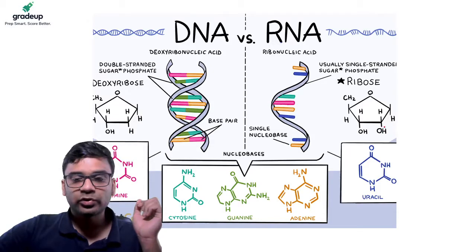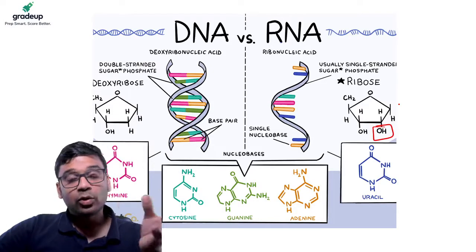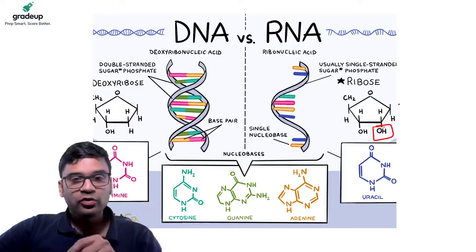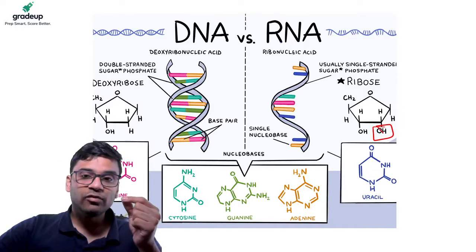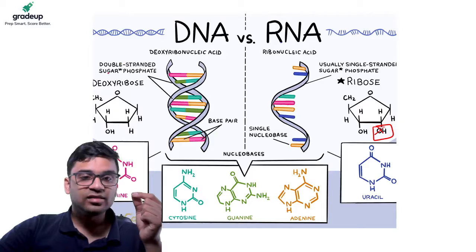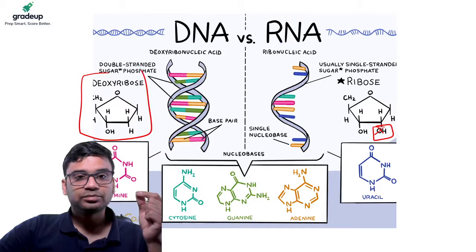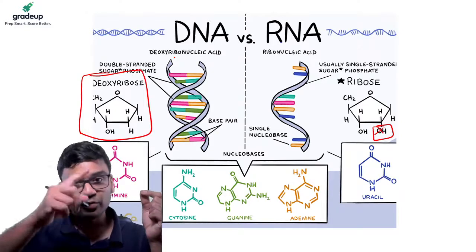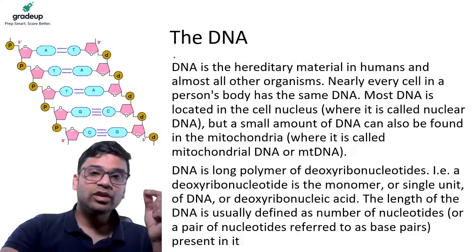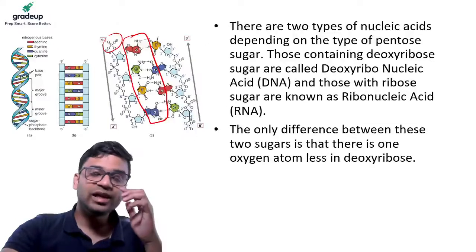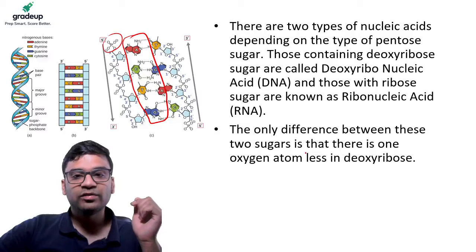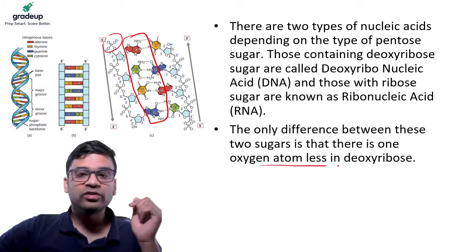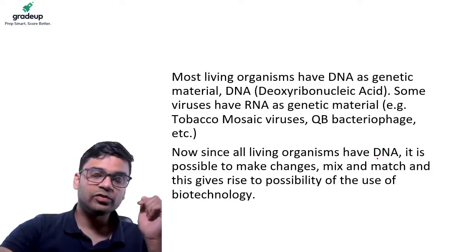Okay, this is ribose sugar. So deoxy means in ribose sugar I am removing one oxygen. So in this ribose sugar, I am removing one oxygen and I get this. This is my deoxyribose. Okay, that phosphate group basically. So that phosphate group without the oxygen is my deoxyribonucleic acid. So the only difference between the two is that there is one oxygen less in the deoxyribose.